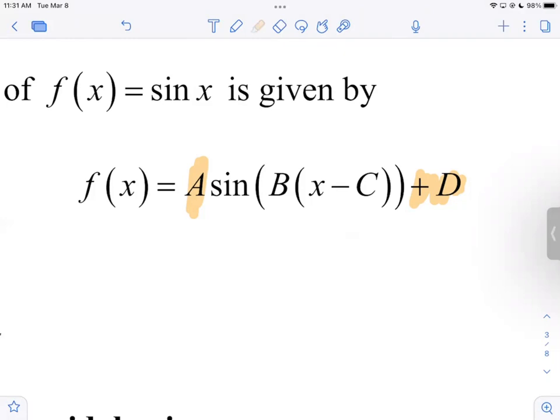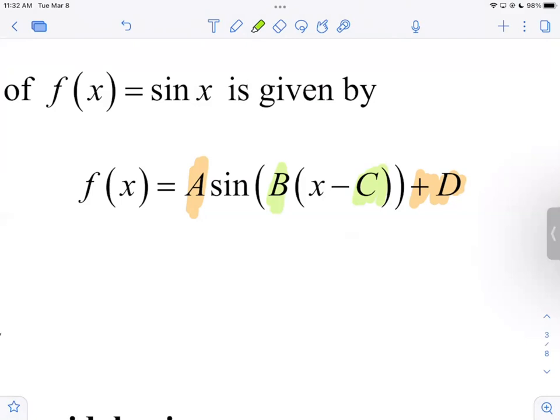And then we got the inside. We got the B and the C, right? We're on the inside. This affects the inputs. These affect the angles. These affect the graph horizontally. And these are the ones that are opposite of what they appear.